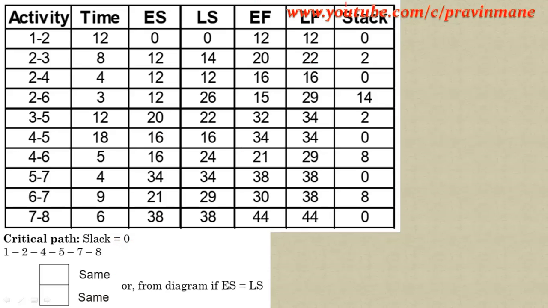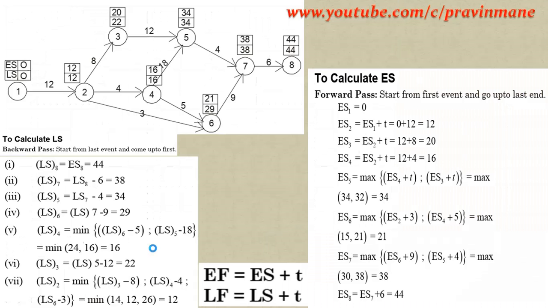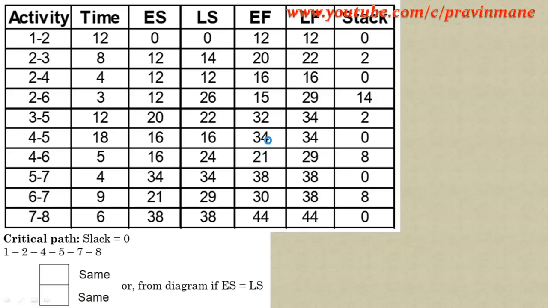Whenever slack is 0 for these activities, these are critical activities, and the critical path is the longest path. So the critical path is 1, 2, 4, 5, 7, 8. This will be the critical path for this network, and the duration is 45.